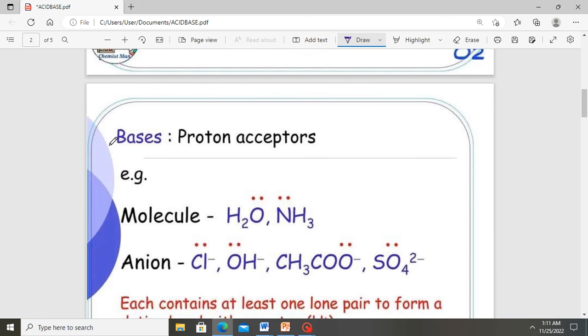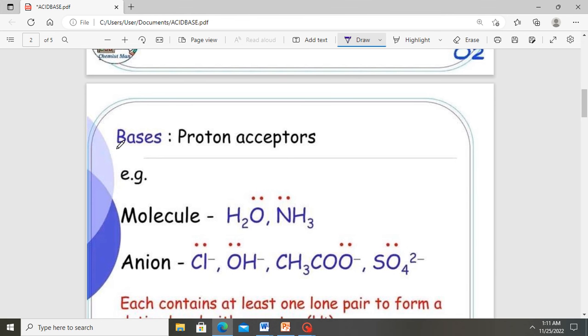Now, how we define acids or bases is that bases accept protons in aqueous and non-aqueous solutions. So molecules like water, ammonia, chloride ion, hydroxide ion, ethanoate and sulfate all carry lone pairs of electrons that allow them to accept protons. So these qualify to be called Bronsted-Lowry bases.